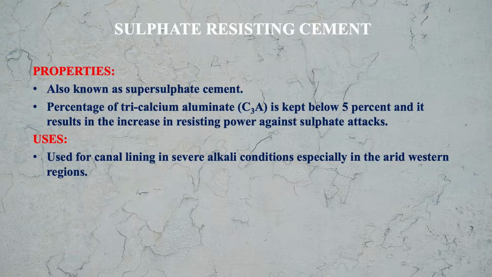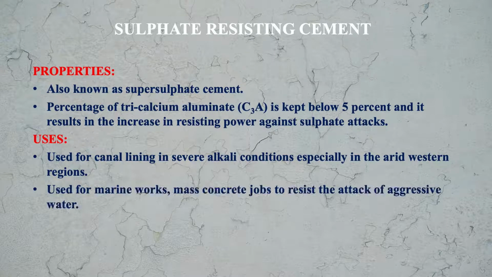Sulfate resisting cement is used for canal lining in severe alkali conditions, especially in the arid western regions. Wherever the structure is likely to be attacked by alkalis, this cement will be used. As I gave you this example of canal lining, especially in the arid western regions of the country. This cement is also used for marine works and mass concreting jobs to resist the attack of aggressive water.